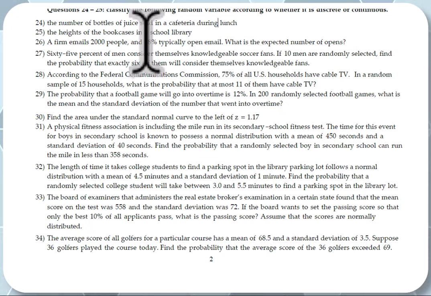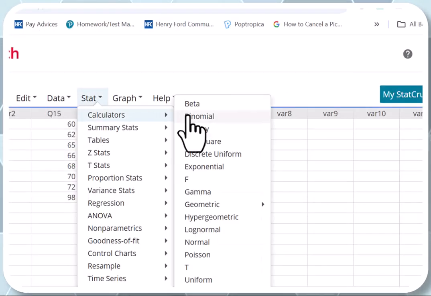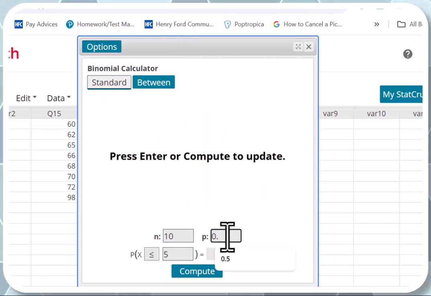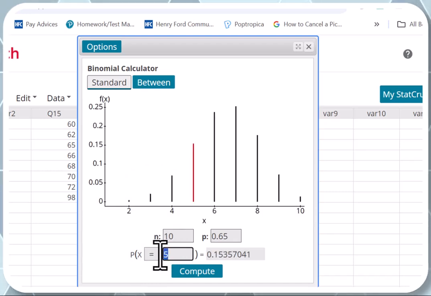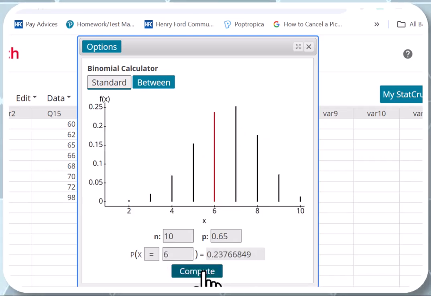So let me show you how to do that in StatCrunch. This is a binomial probability. So you go to Stat, Calculators, Binomial. Okay. We have 10, and what's the probability of success? It was 0.65. And we want to know what's the probability that 6 of them, exactly, means equal. And you put 6 right here. All right. And compute, and here's the answer.